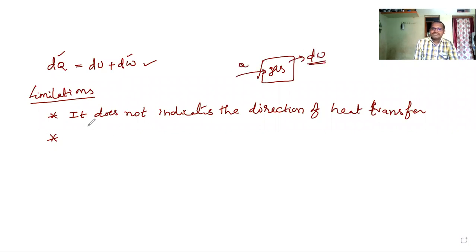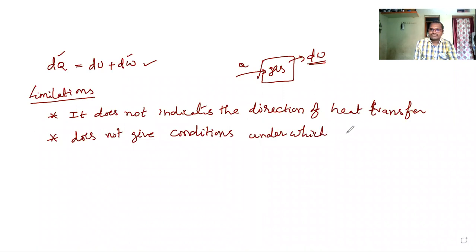The first law of thermodynamics does not give the conditions under which work is done by the system. This is the second failure of the first law of thermodynamics.